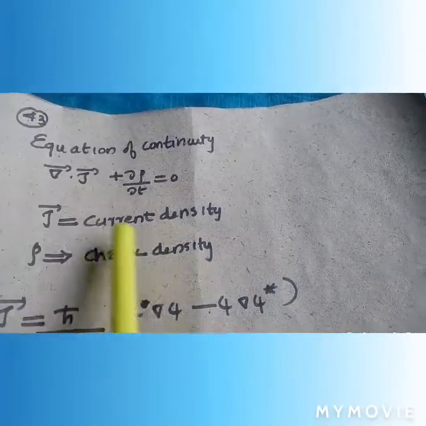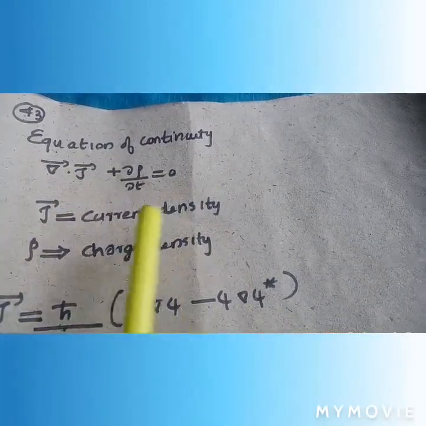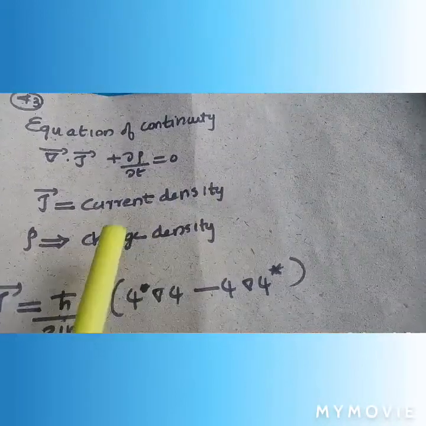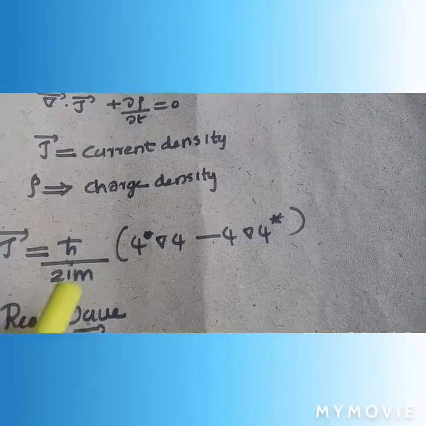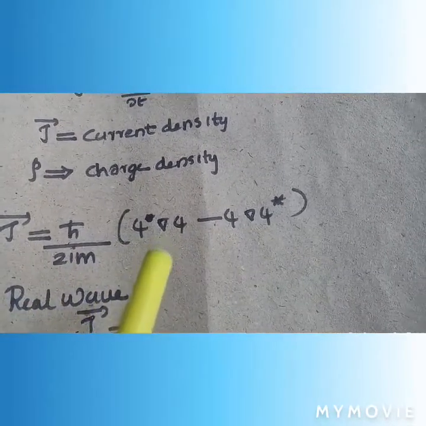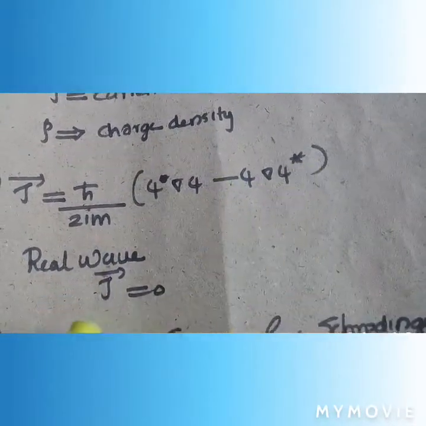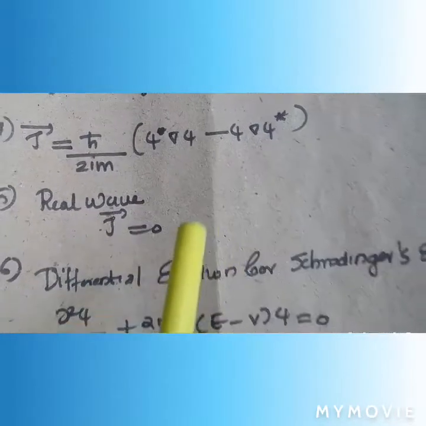Equation of continuity: we know that del dot J plus dou rho by dou t is equal to 0 is the equation of continuity. J is the current density, rho is the charge density. J is equal to h cut by 2im times psi star del psi minus psi del psi star. For a real wave function, the current density is equal to 0.